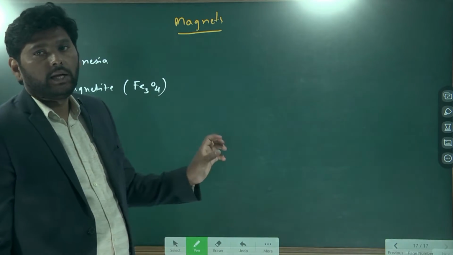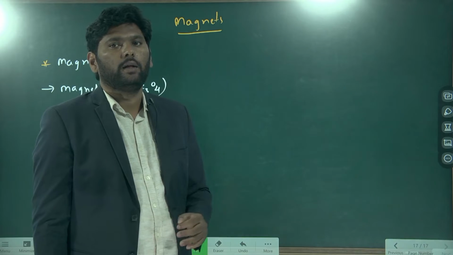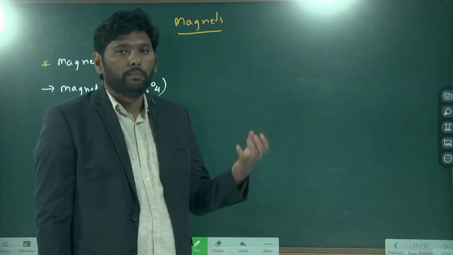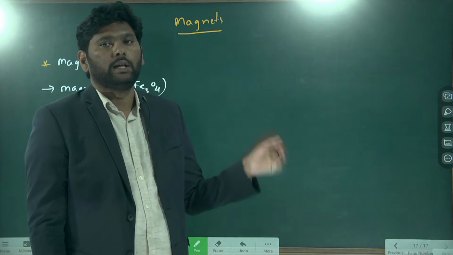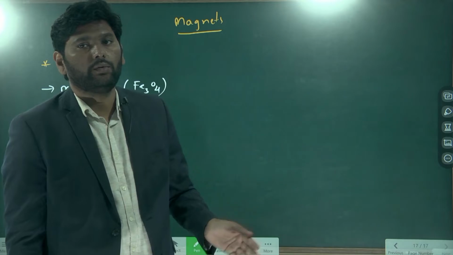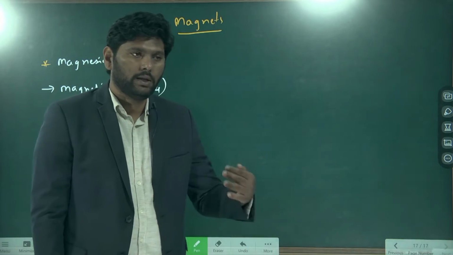The ore magnetite attracts substances. From that, people concluded that such materials will attract other objects. That way, the magnet was introduced. Understand how the magnet was discovered in our history.